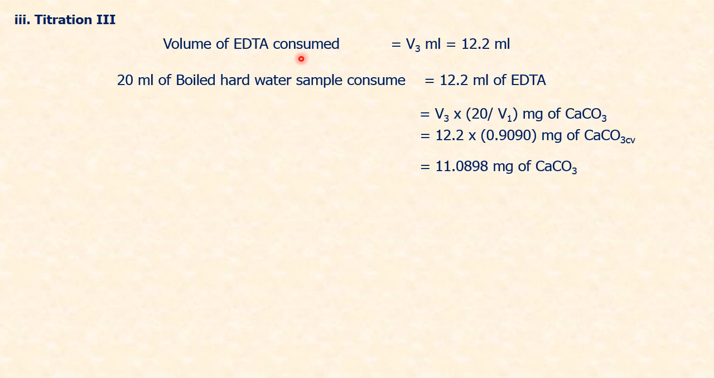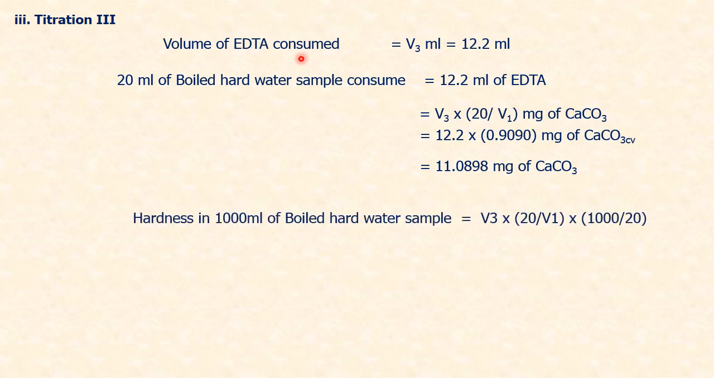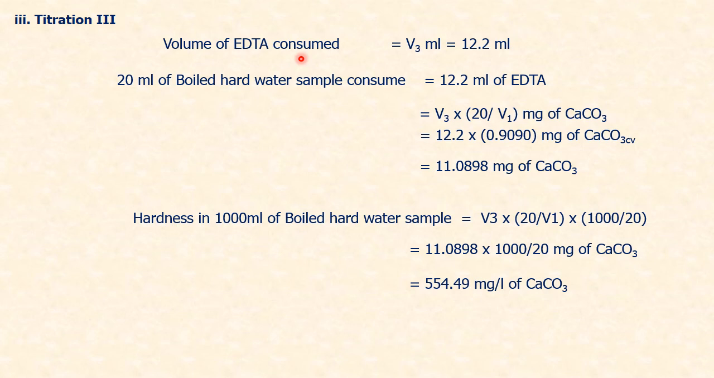Let us calculate for 1 liter of water sample, which is equal to V3 into 20 by V1 into 1000 by 20, which is nothing but 11.0898 into 1000 by 20, which amounts to 554.49 milligram of calcium carbonate, which is nothing but permanent hardness, which is 554.49 milligram per liter.